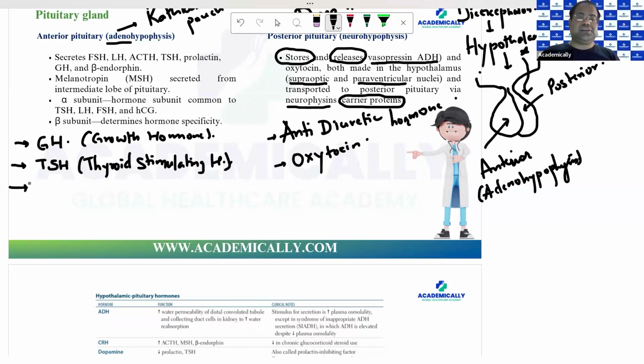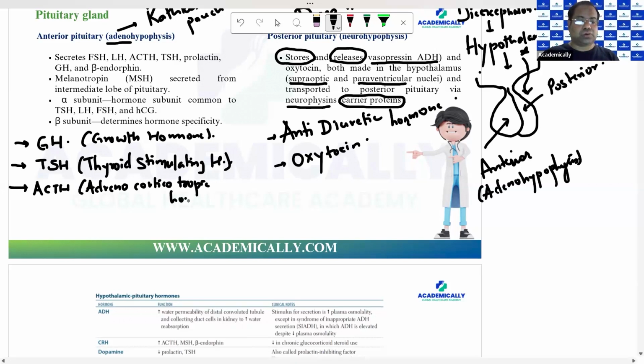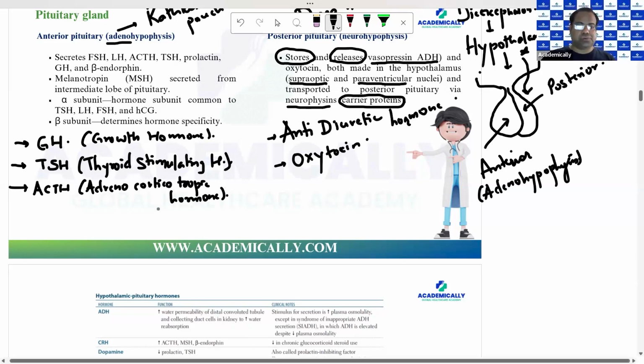So this is how the secretion takes place. The glucocorticoid hormones are controlled by a hormone called ACTH. What is the full form? Adrenocorticotropic hormone, ACTH.